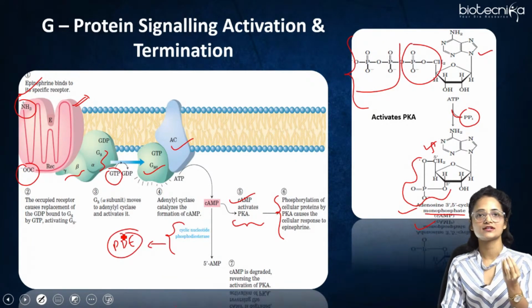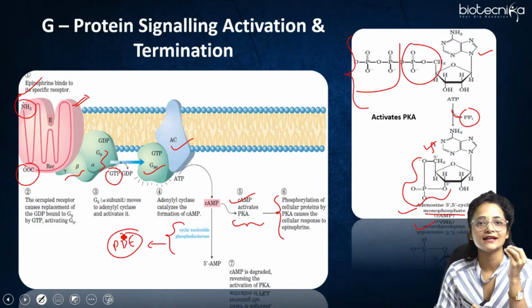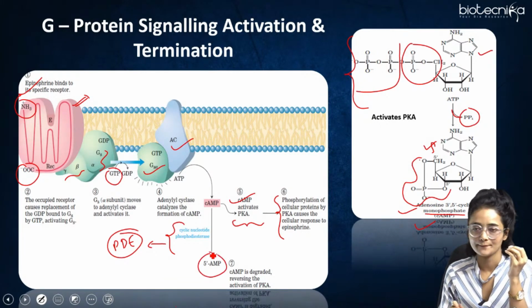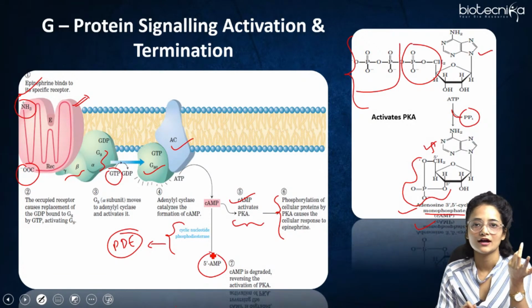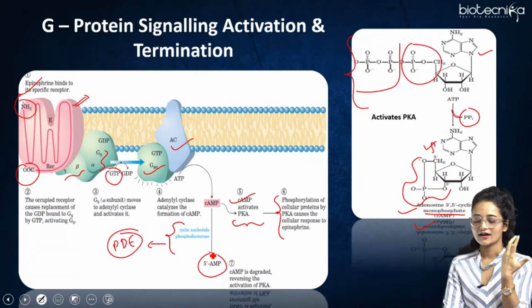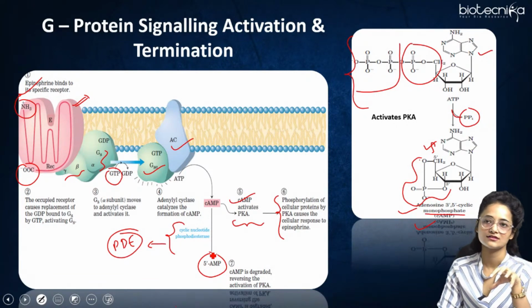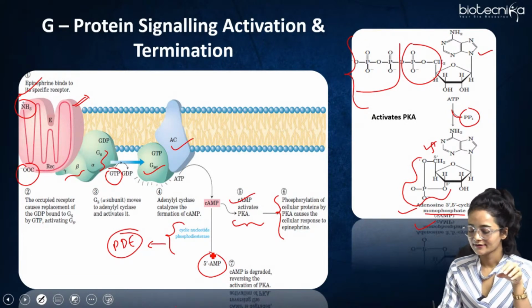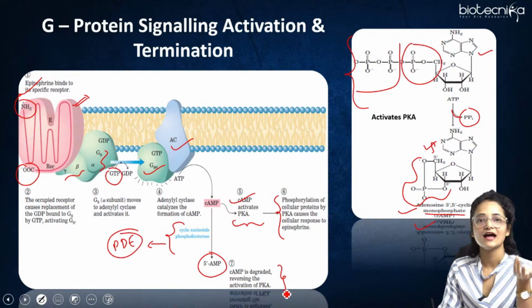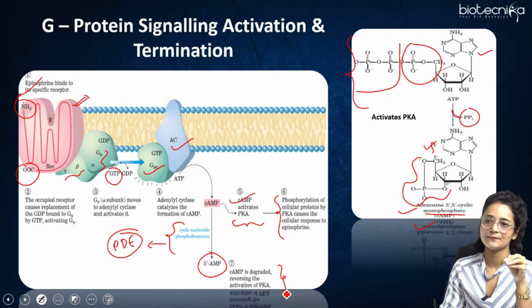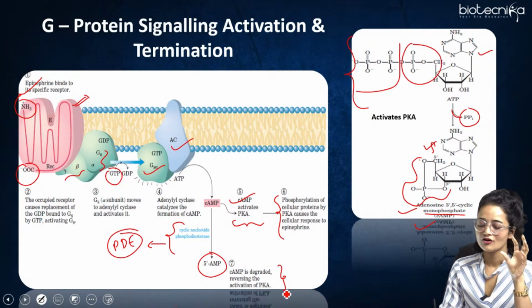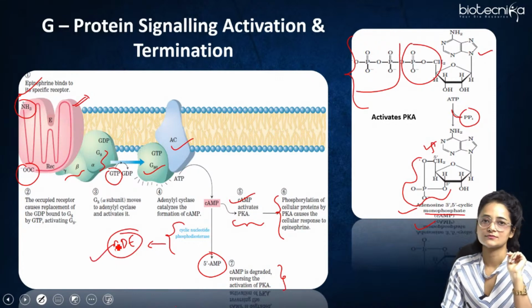What does this enzyme do? It converts the cyclic AMP into 5' AMP, that is the normal adenosine monophosphate, right? The concentration of cAMP in the cytosol decreases, and the cAMP is degraded, reversing the activation of PKA. When the activation of PKA is not required, the concentration of cAMP needs to be lowered in the cytoplasm. For that, this particular enzyme is responsible, right?